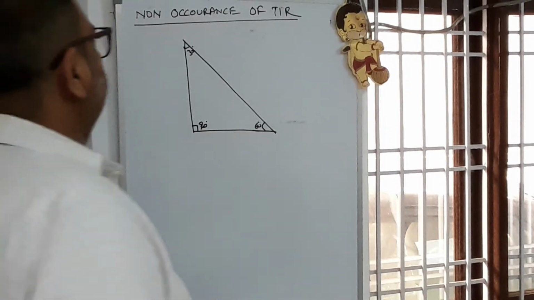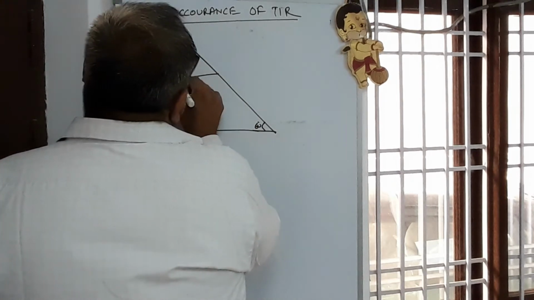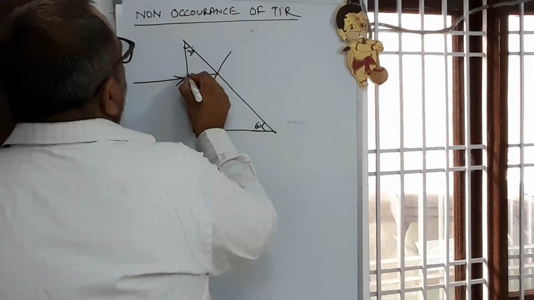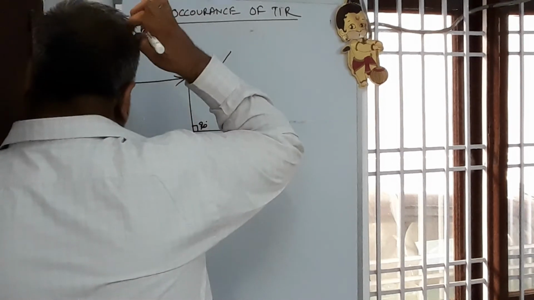If the ray of light is made incident normally on the surface, here it will be a normal, 90 angle, this is 30, remaining it will be 60.